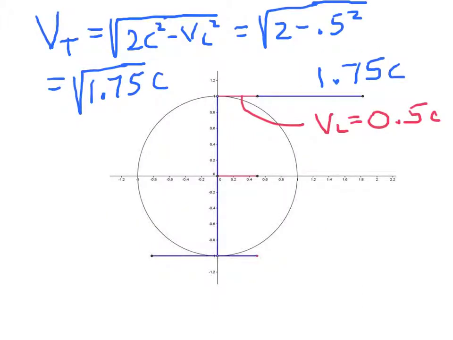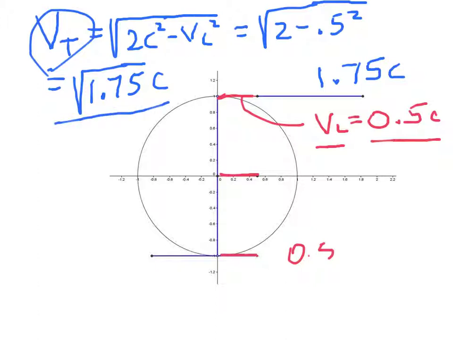Let's look at the situation where the spinning atom of space is moving with a linear velocity of 1/2 the speed of light. This vector here represents this. All points along this circle are moving to the right at 0.5 c. We have a tangential velocity, which we calculate out to be the square root of 1.75 times c. We add that velocity here, and we're going to come down to the bottom, and it goes the other way, so that the net motion is given here.